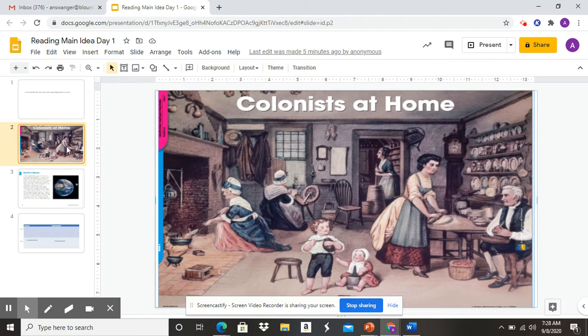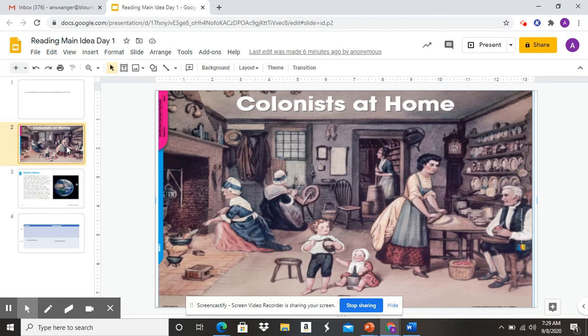So I might ask myself questions like, what kind of chores are they doing? And I can answer that. It looks like here she's cooking on a stove. It looks like here this is a sewing machine from a long time ago, okay? It looks like here she's maybe flattening out some bread. So I ask myself those questions. What kind of chores are they doing?